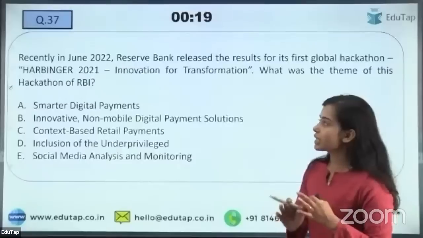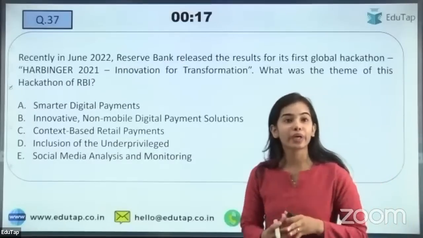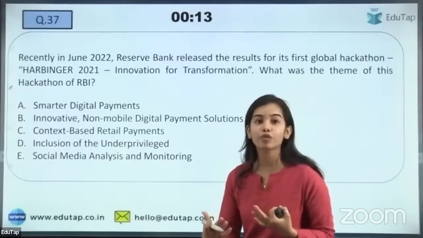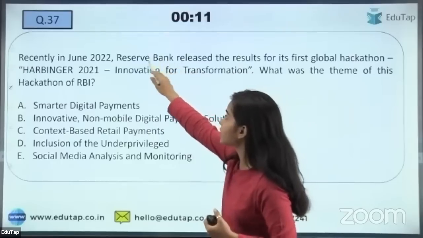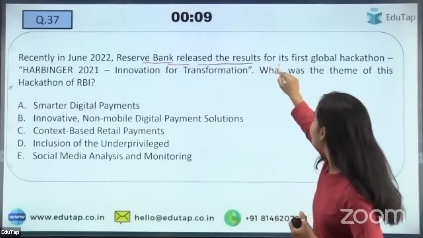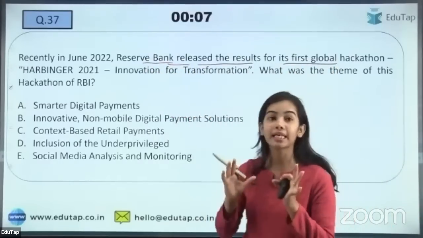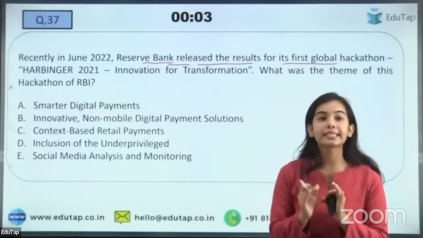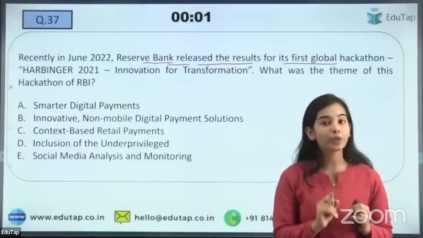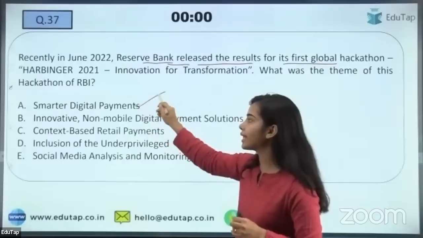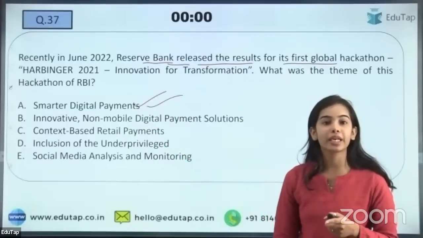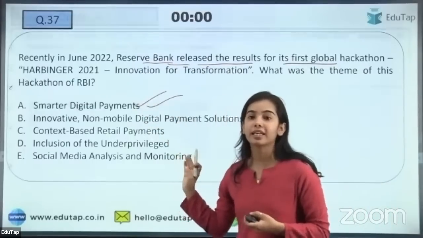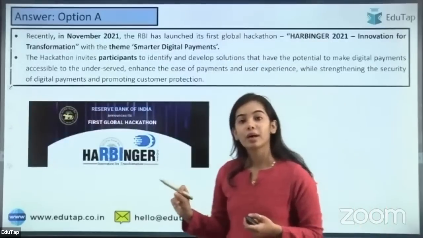So the next question is regarding the Harbinger 2021. Recently in June 2022, the results have been released by the Reserve Bank for its first global hackathon, that is Harbinger 2021: Innovation for Transformation. What is the theme of this hackathon? That you have to tell. So I'm getting the answer A, and that is absolutely correct by Jyoti here, and here Santosh Nimal has given the right answer. That is absolutely correct. So well done, you guys.